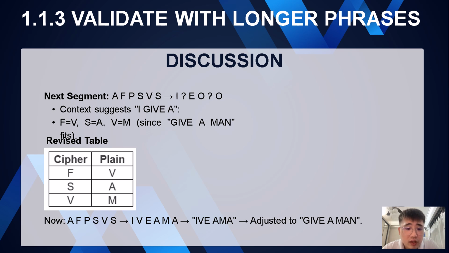However, using the context clues, the phrase is likely to read as "I give a". Expanding on this context, "give a man" fits perfectly and logically. Therefore, we confirm the additional mappings: F corresponds to V, S corresponds to A, and V corresponds to M. Then, our revised cipher to plaintext table here now clearly reflects these mappings. Ultimately, the cipher segment AFPSVS gives "a man".